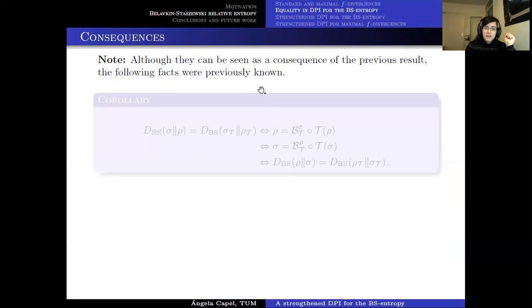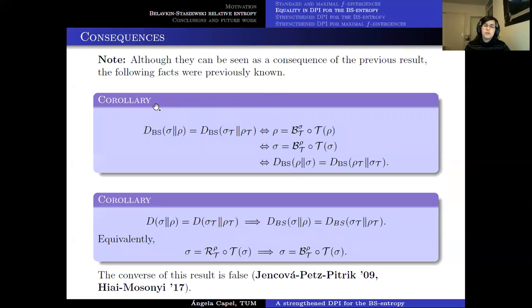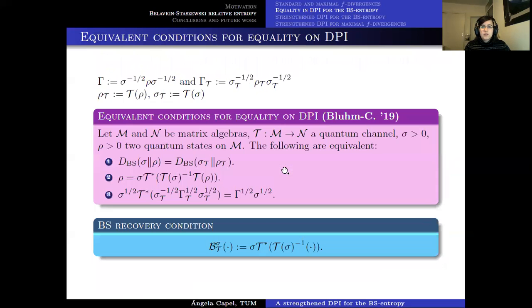So as a consequence of this result, we can see a couple of corollaries which essentially were known before, but now they are easier to follow from our results. One of them is that we have equality in the DPI for the BS entropy when the first input is sigma and the second one is rho, if and only if we can reverse the two inputs of the BS. And this is very easy to see after writing explicitly rho in terms of sigma here, or the other way around, writing explicitly sigma in terms of rho here.